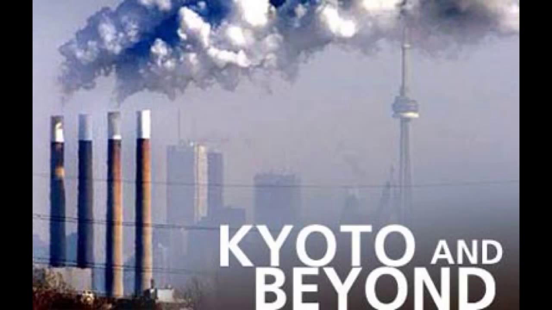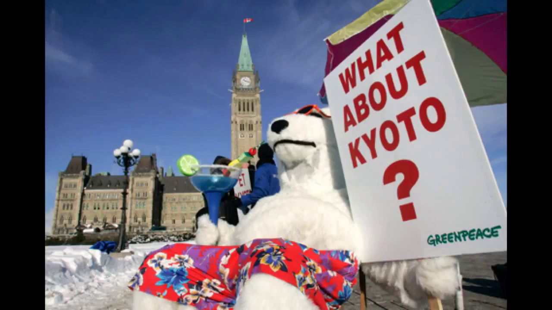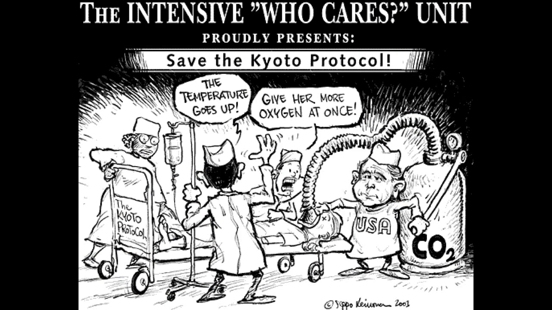What is the role of global actions in protecting extreme environments such as the polar environment? The 1997 Kyoto Summit tried to reach an agreement to cut greenhouse gas emissions. Unfortunately, the USA didn't sign, and although China and India signed, they were not assigned targets. This conference is often considered by many people a failure because of its lack of action. You can see that this cartoon here represents what the Kyoto Protocol perhaps actually means.